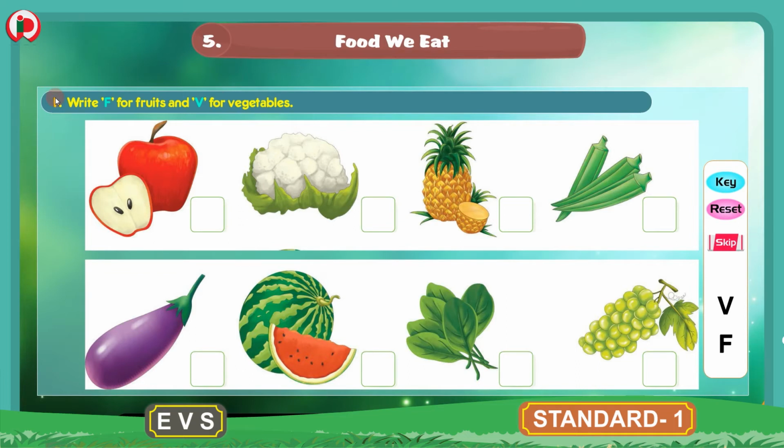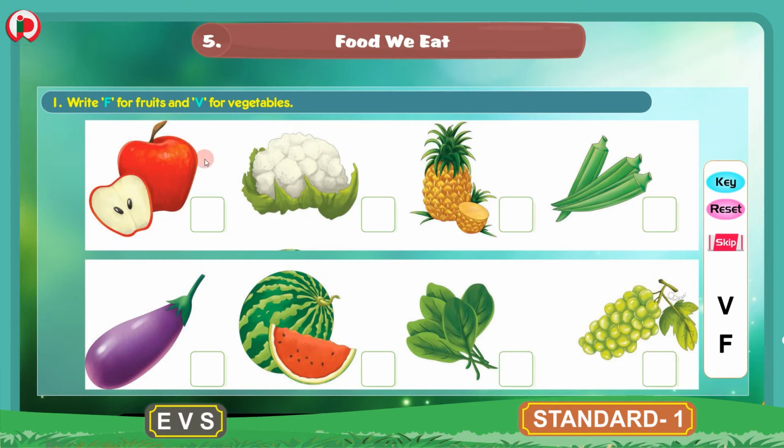The first bit here is write F for fruits and V for vegetables. Children, here are given some pictures and these pictures are of fruits and vegetables. You have to identify which is a fruit and which is a vegetable and write F for fruits and V for vegetables in the given boxes near the picture.